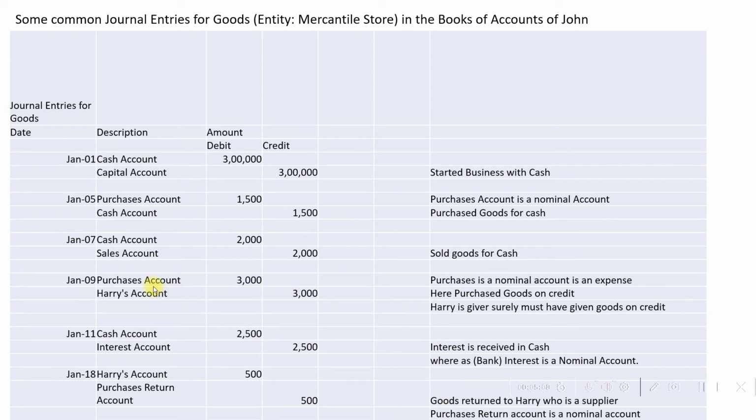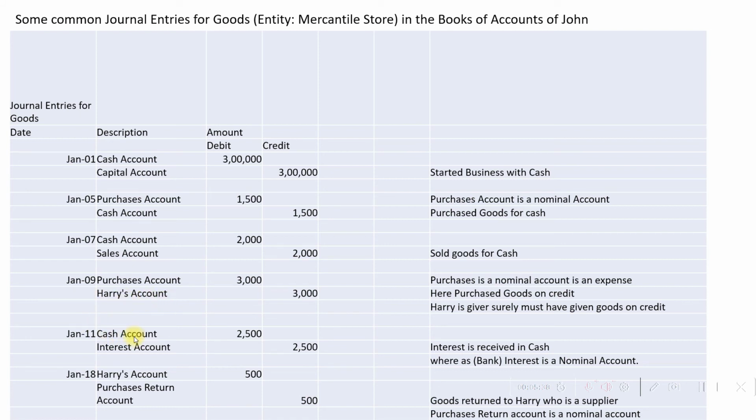Purchases account is debited for rupees 3,000, which would mean purchases, which is a nominal account, has encountered as an expense item rupees 3,000. From whom purchased is seen by looking at the credit entry, which is Harry's account, which is a personal account, which means Harry is the giver. So this transaction means goods are purchased on credit from Harry.